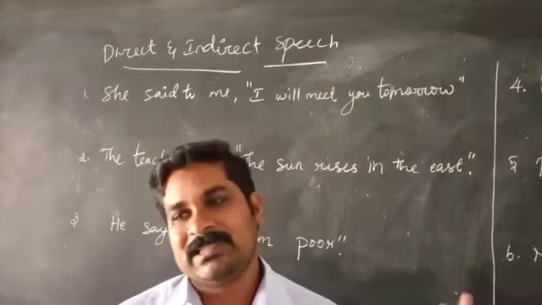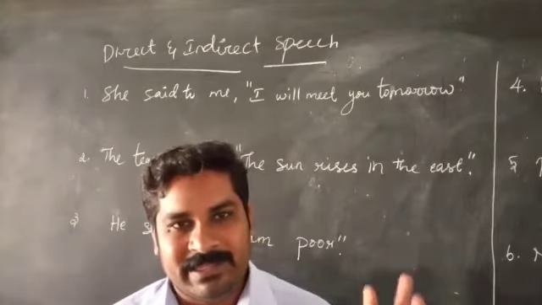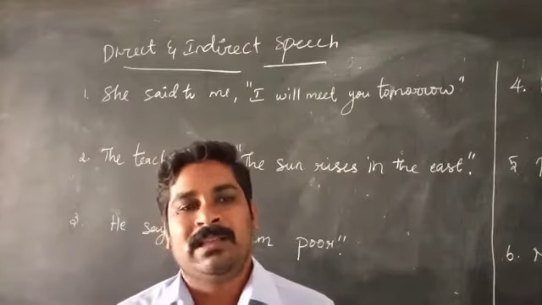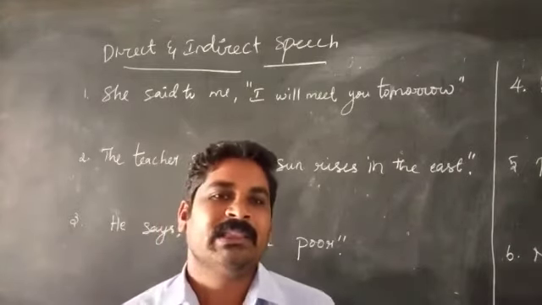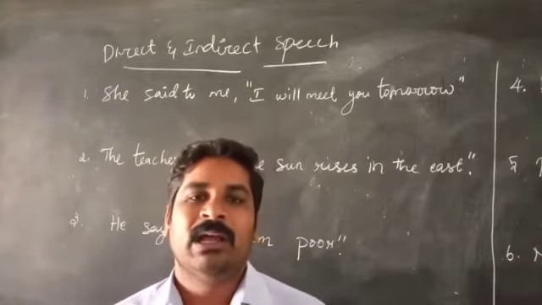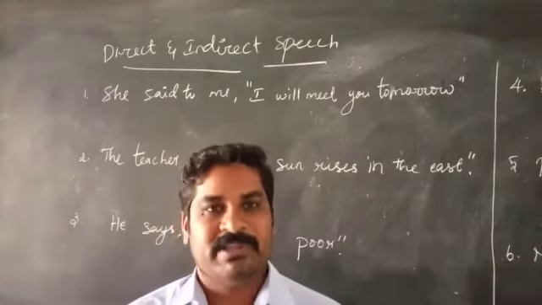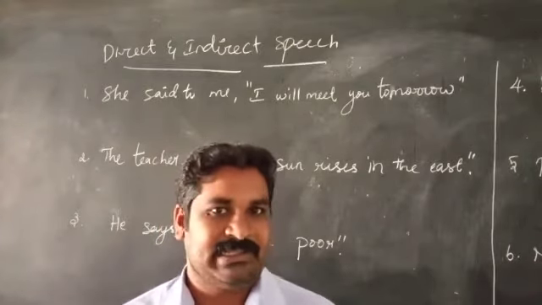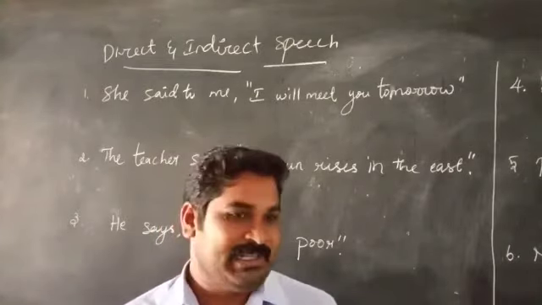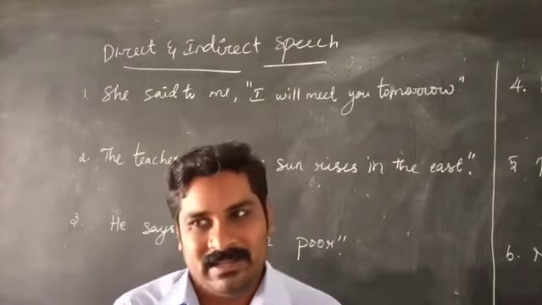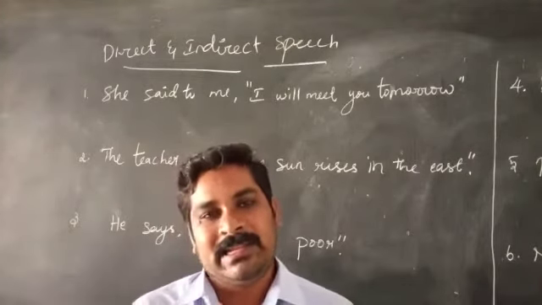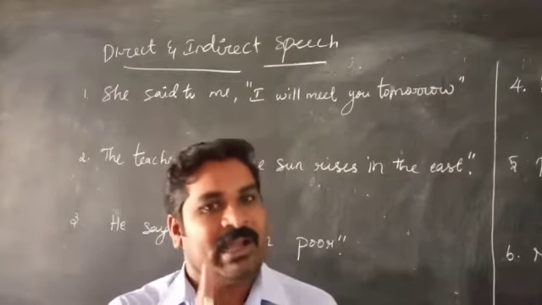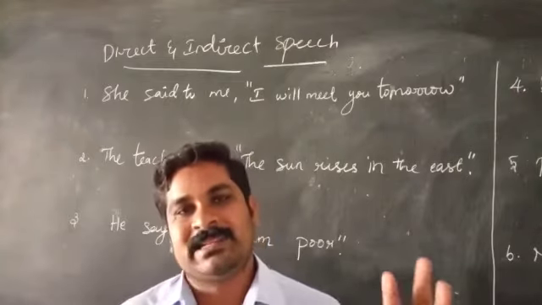The first rule is identify the kinds of sentence. The second one, changes in reporting verb. Third one, use conjunction. Fourth one, use pronouns. And fifth one, changes in tense. Sixth one, adverbial changes. So there are 6 rules and regulations. Among these 6, we have to change 5 things only. Only one thing is identification, that means kinds of sentence.